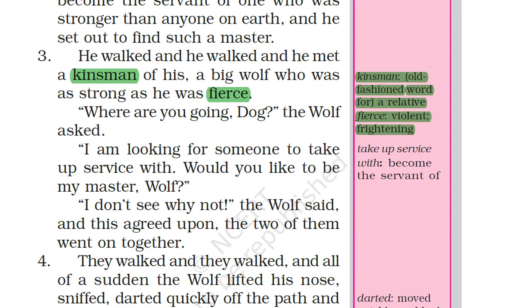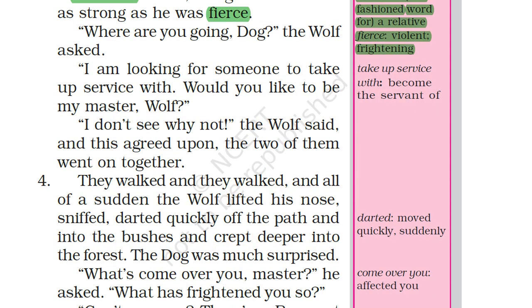So that wolf replied, "I don't see why not," the wolf said, and this agreed upon, the two of them went on together. So that wolf said, I don't see any problem. I don't see why not. You can be my servant. So they both agreed and they walked together.